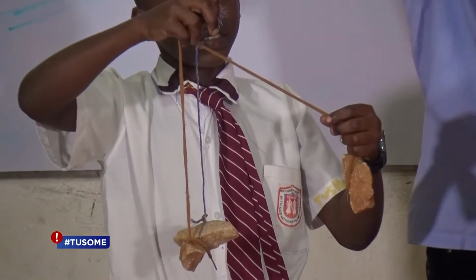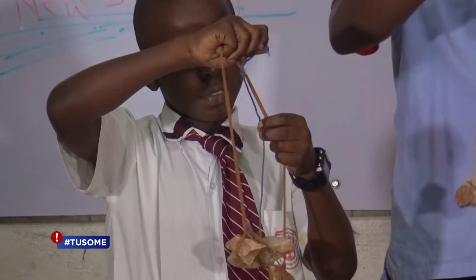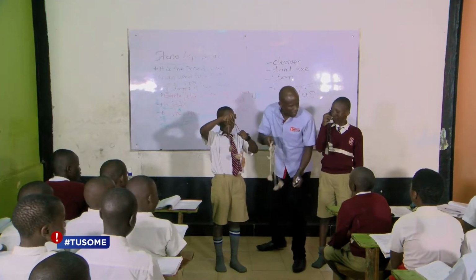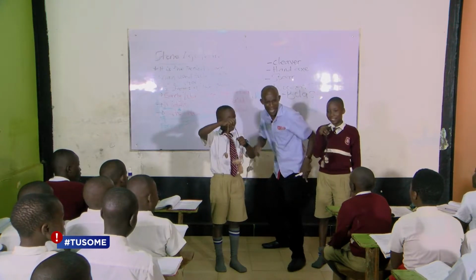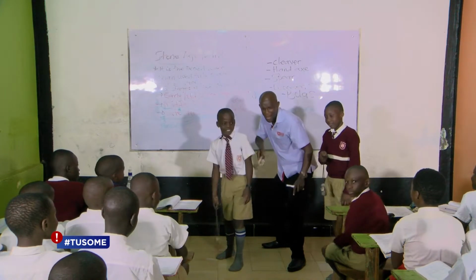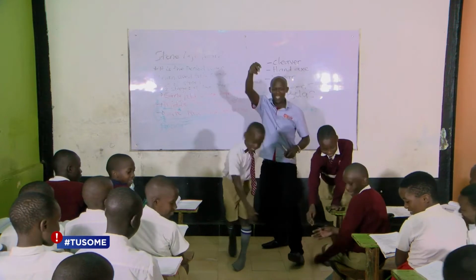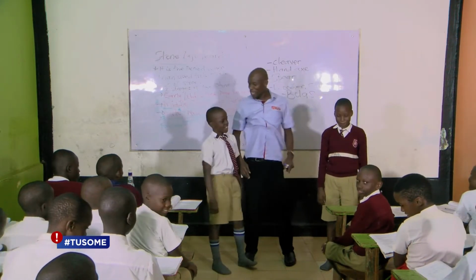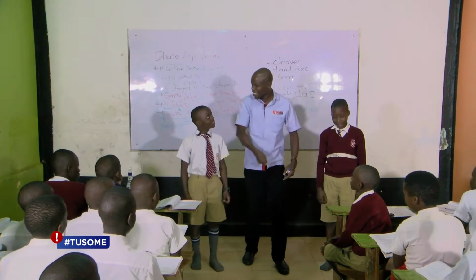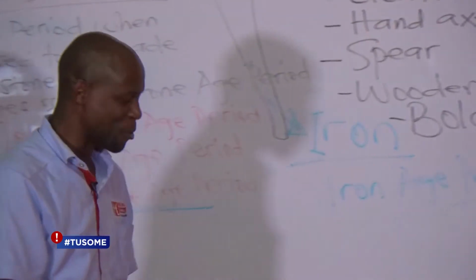We have our own locally made bolus. So the bolus of the early man must have looked like this. And let us imagine that there is an animal moving there. Are you ready to throw? And then you get the animal. Are you ready? 1, 2, 3. Then it would entangle the animal. Then when the animal falls down, the man would come and pierce it and kill it, and that food will be there for that day. Are we together, children?